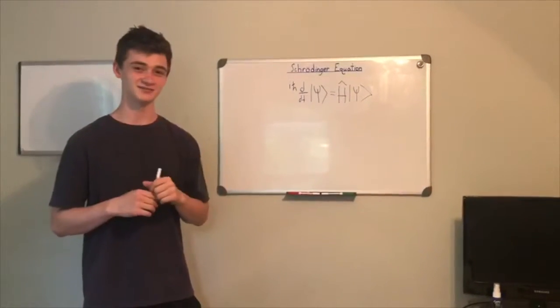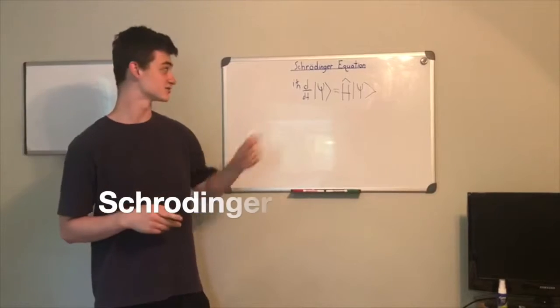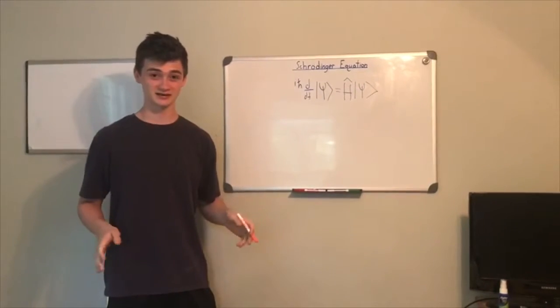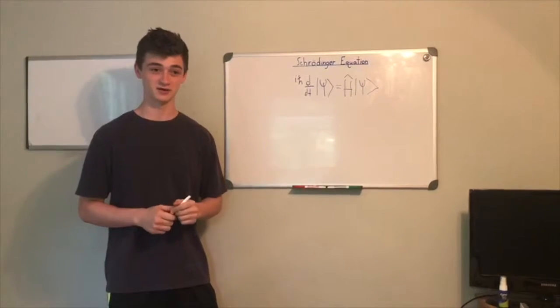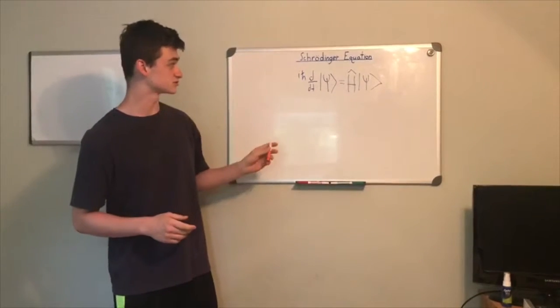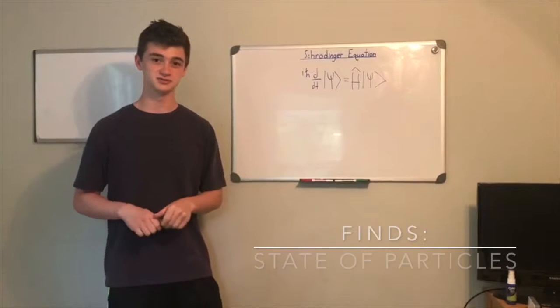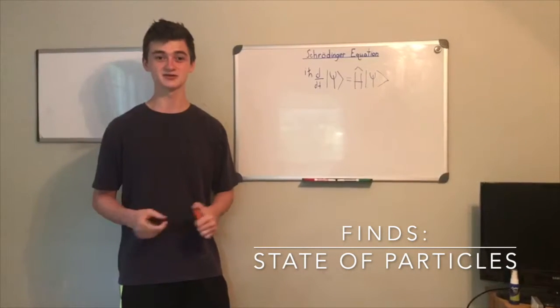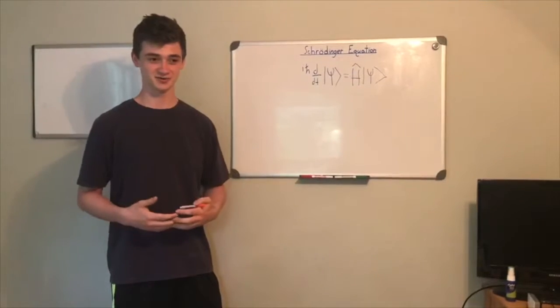So before we move on talking about quantum mechanics, we should first talk about the Schrödinger equation. Now this is the base equation for all of quantum mechanics. It's essentially the F equals ma of quantum physics. The goal of the Schrödinger equation is to find the state of the particle. The state of the particle is a vector that gives us all the information we have about said particle.